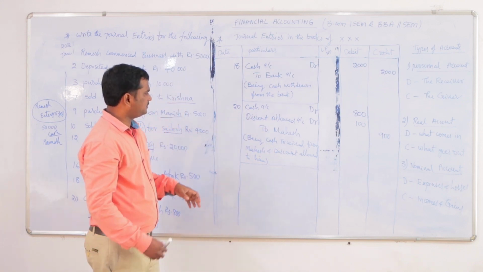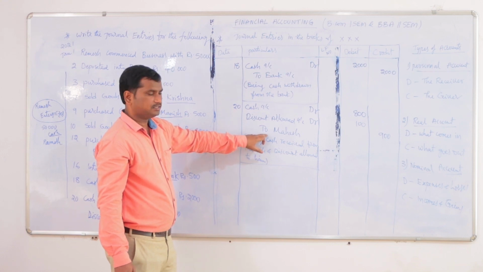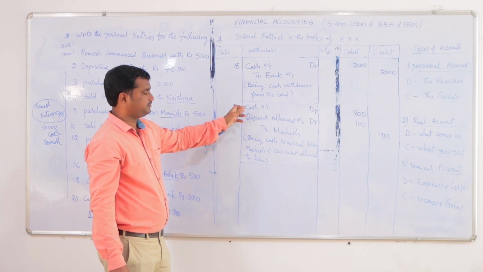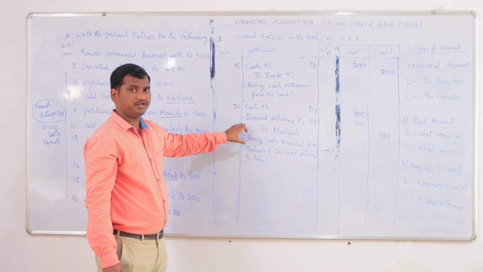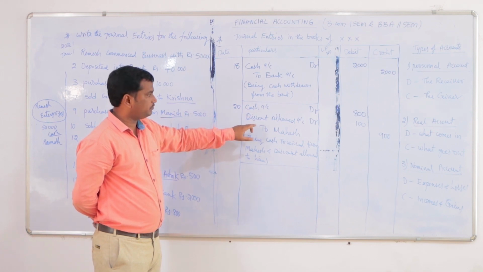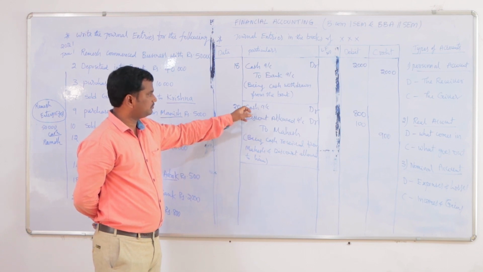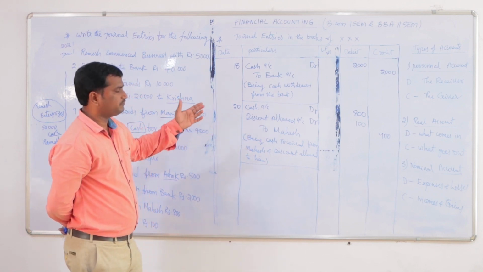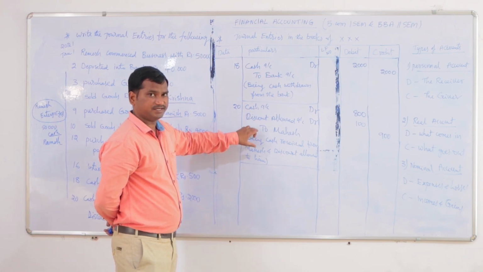So here if you observe, there are two debit aspects and only one credit aspect. In any entry, if there is more than one debit aspect or more than one credit aspect, there may be two debit aspects, there may be two credit aspects, then that entry will be called a compound entry.